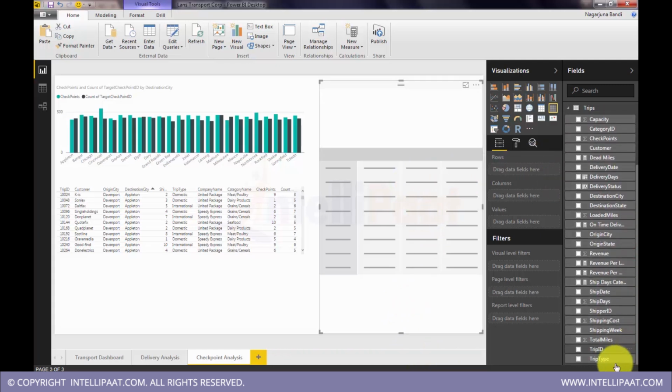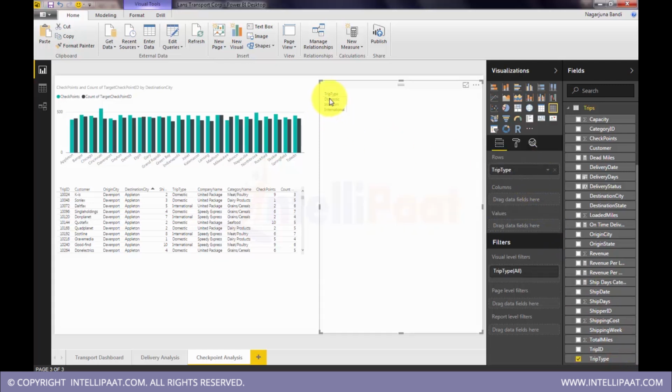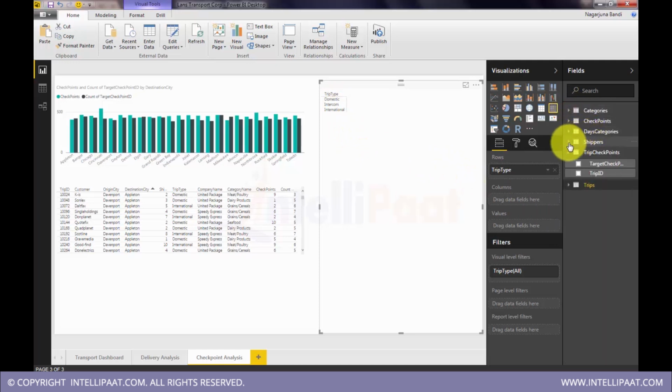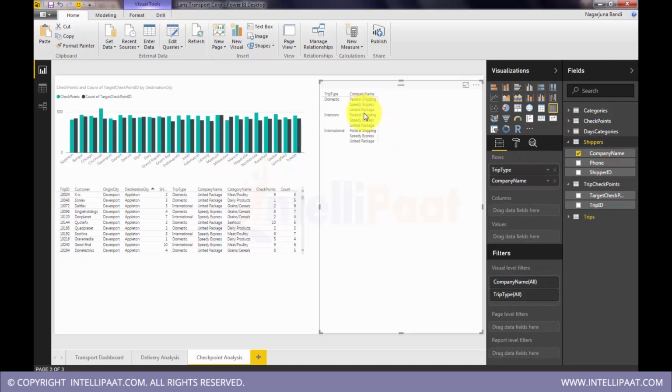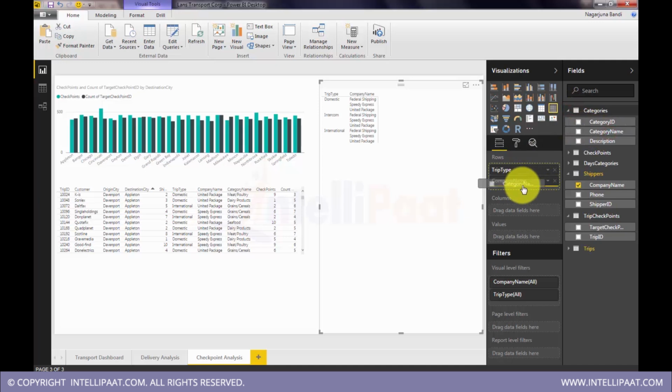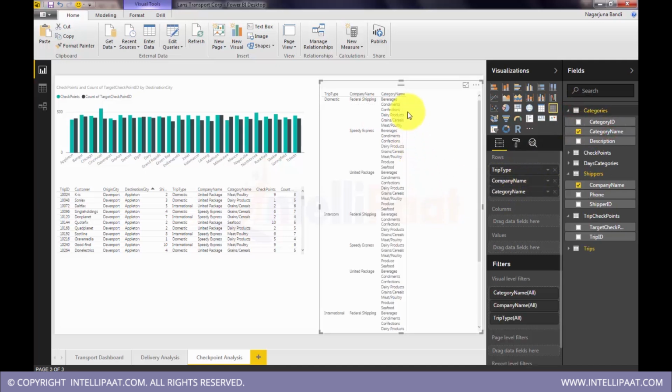First I'll get the trip type. Per trip type we have domestic, intercom and international, and players in each category. In each category, all three players are doing business in every category. Okay, and then we will put categories also. So these are the categories within each.